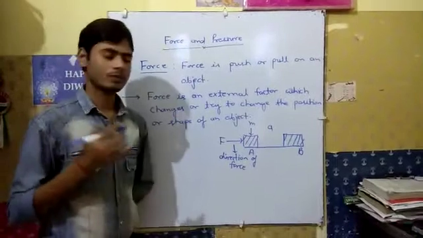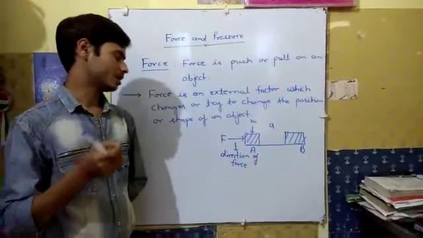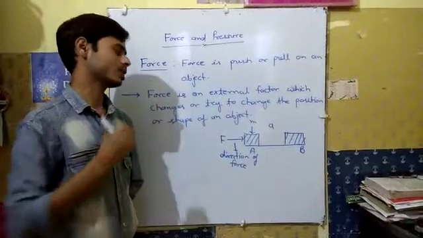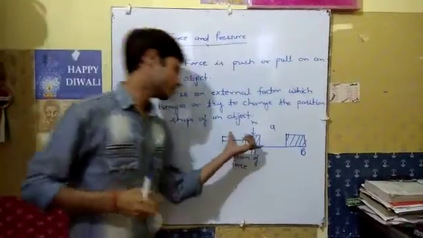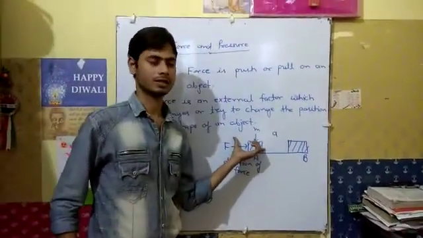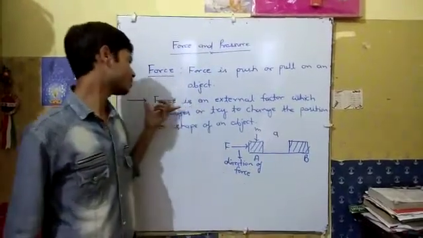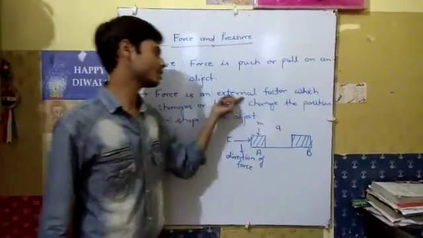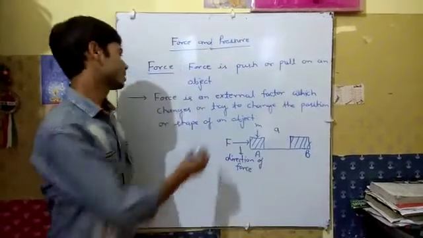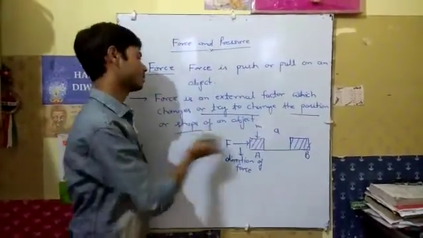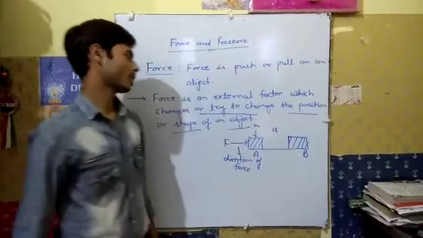So we can say that when we apply a force on that object, the position of the object changes. Now we repeat again what force is: force is an external factor which changes or tries to change the position or shape of an object.